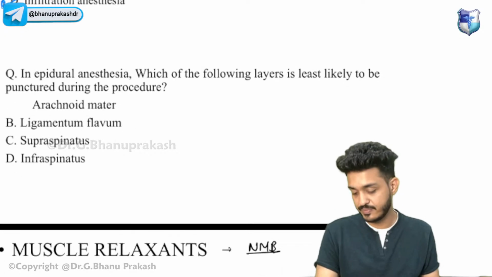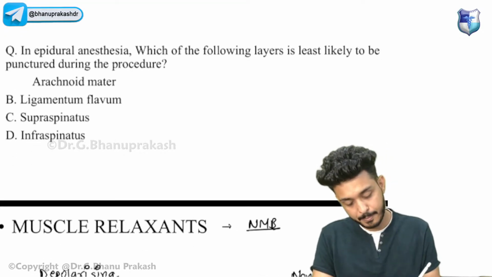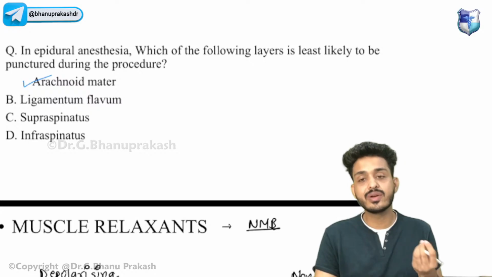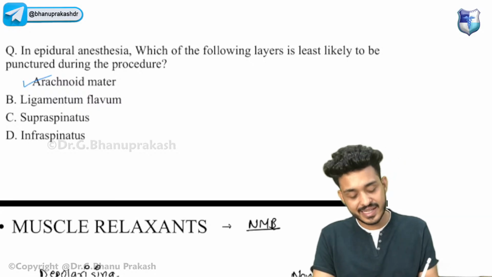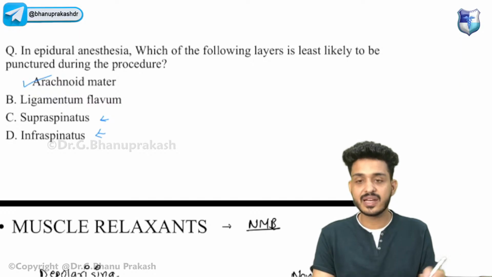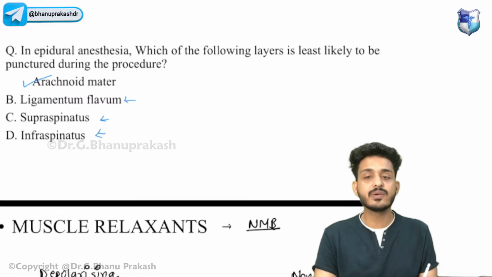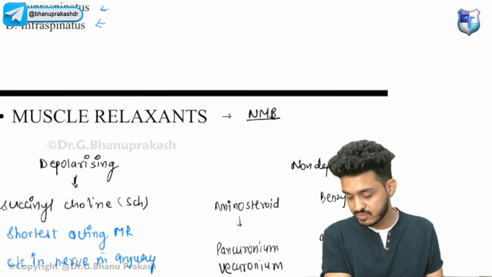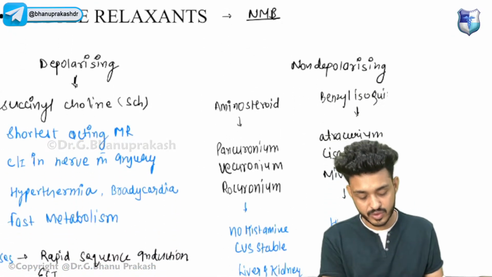In epidural anesthesia, which of the following layers is least likely to be punctured during the procedure? Try to answer this one. In epidural, we are not going to deal with the arachnoid. We will be dealing with the skin, then supraspinous, interspinous, and ligamentum flavum, but not the arachnoid mater. So this is how the questions are being asked. These types of questions they are asking.